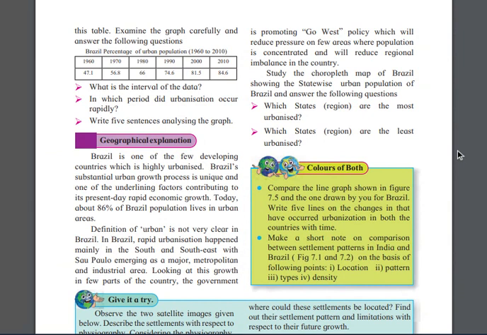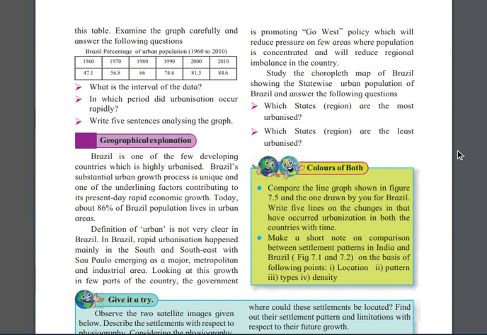Looking at this growth in a few parts of the country, the government is promoting the Go West policy, which will reduce the pressure on the few areas where population is concentrated and will reduce regional imbalance in the country. The majority of the people in Brazil are living in the south and southeast, so the government has adopted a new policy, the Go West policy.